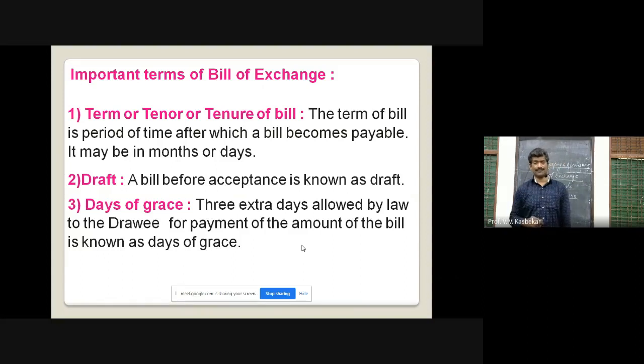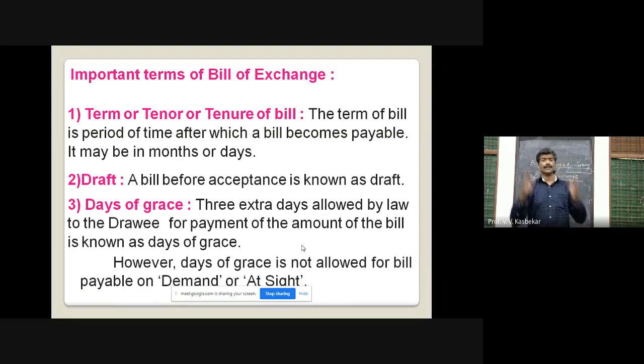Days of grace. Here, 3 extra days are allowed by law to the drawee for making the payment of the bill. That means after the due date, 3 grace days will be there, which will be added to the due date. However, days of grace will not be allowed for a bill on demand or at sight, because it is payable as soon as it is demanded.